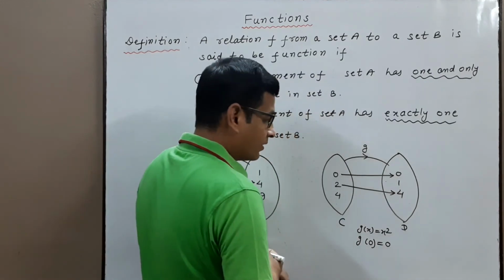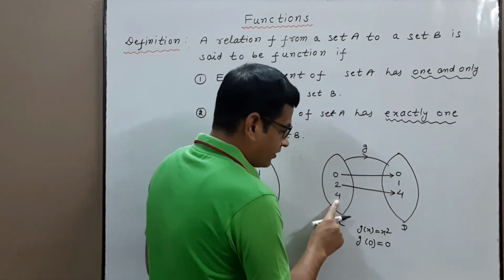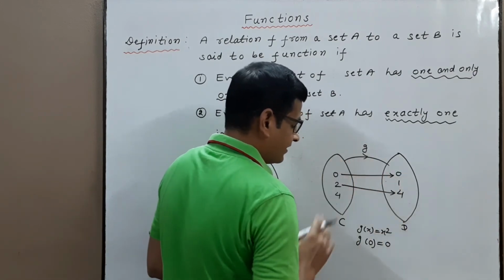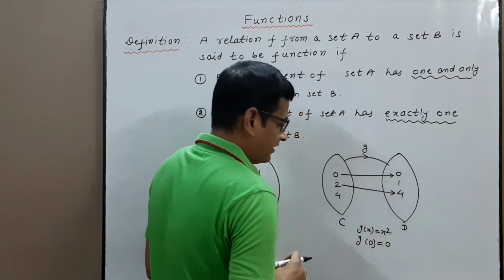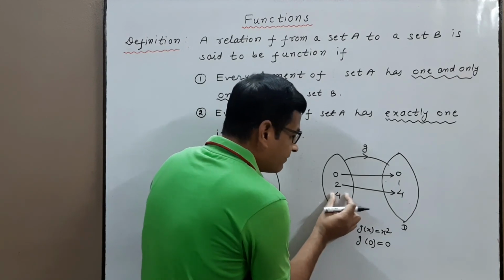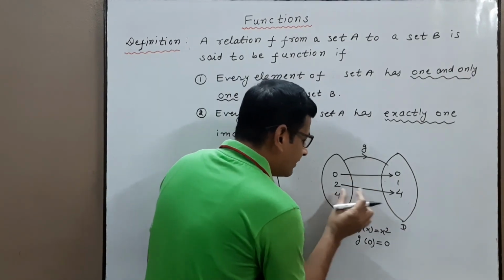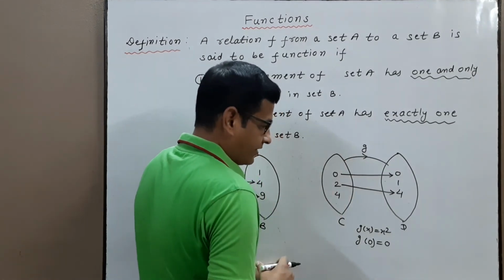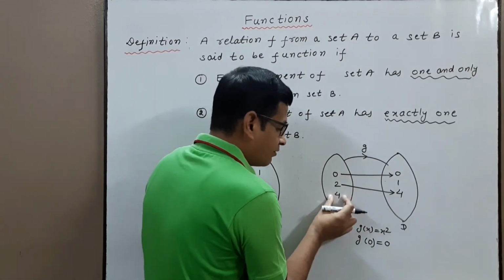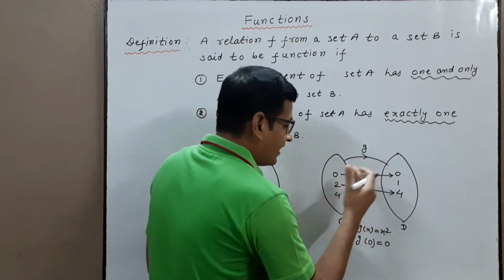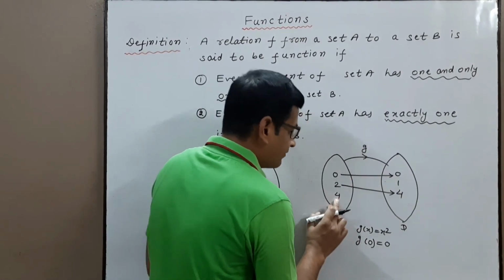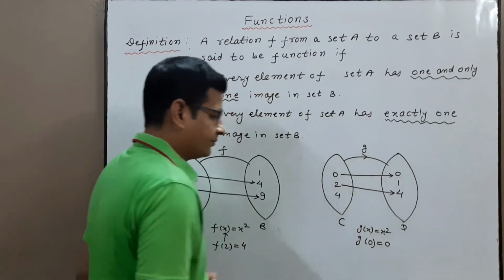g(2) equal to 4. Now put 4. g(4) equal to 16, and there is no element 16 in the second set, which means g(4) has no image. There is no image of element 4 in the second set. So g is not a function. Every element of the first set has exactly one image in the second set, but this element is left, so g is not a function.